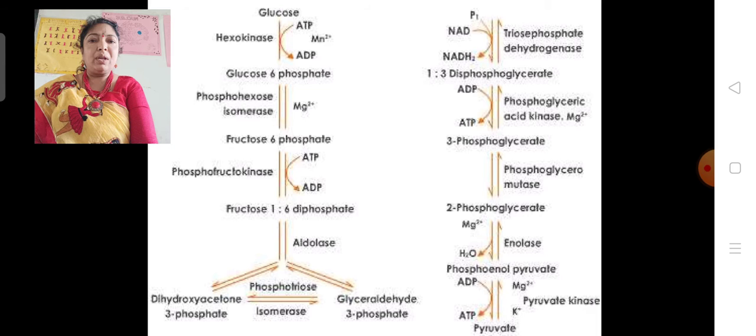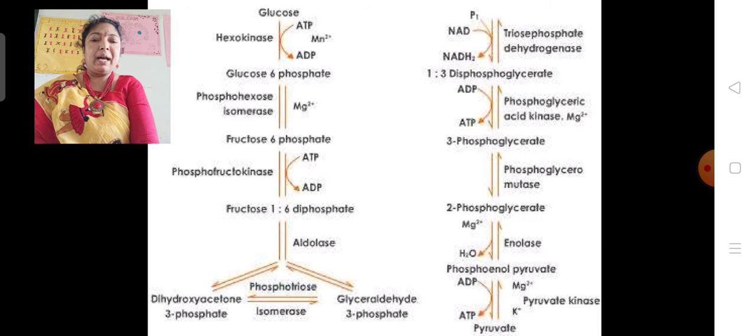Here the 6-carbon molecule is broken down into a molecule of dihydroxyacetone phosphate and a molecule of glyceraldehyde 3-phosphate. Both the DHAP and GAP are 3-carbon compounds formed in the presence of aldolase. So here the cleavage of fructose 1,6-bisphosphate takes place and DHAP and GAP are formed. This is the cleavage reaction.